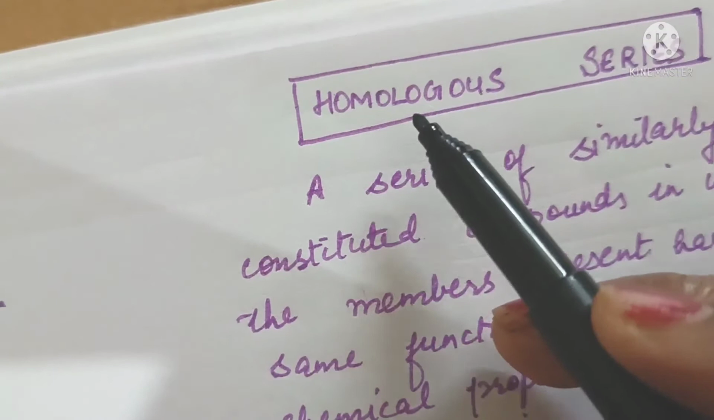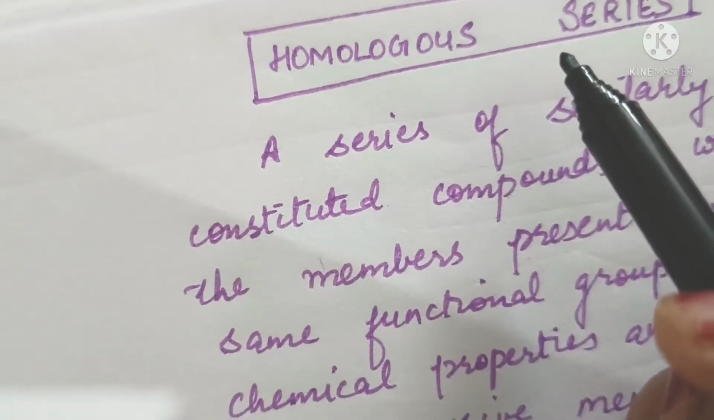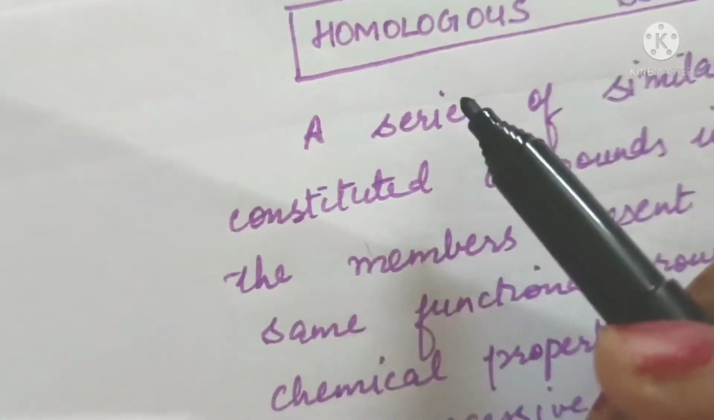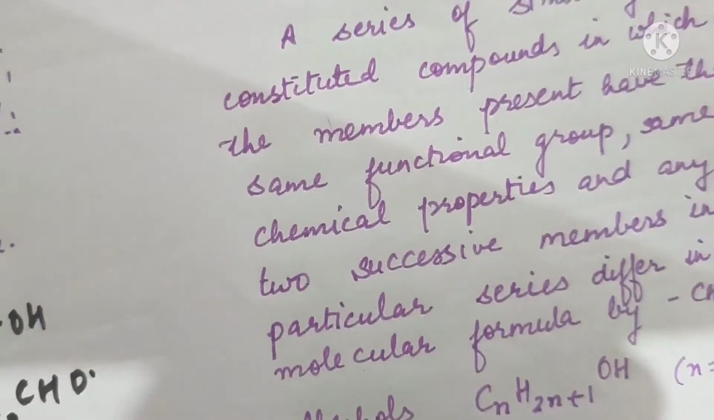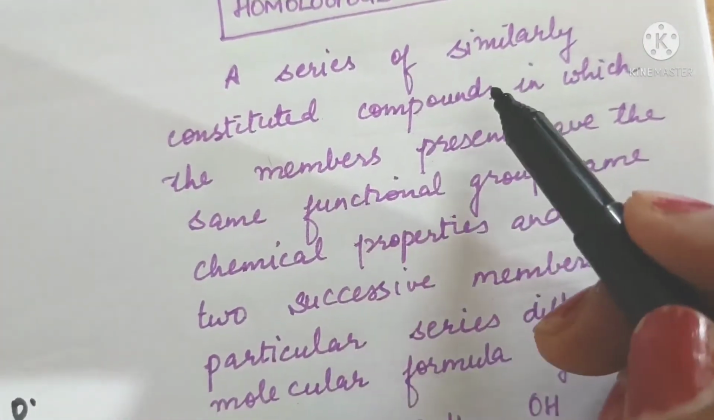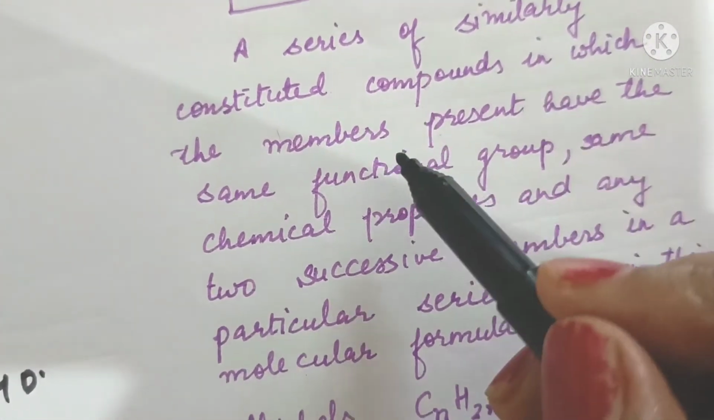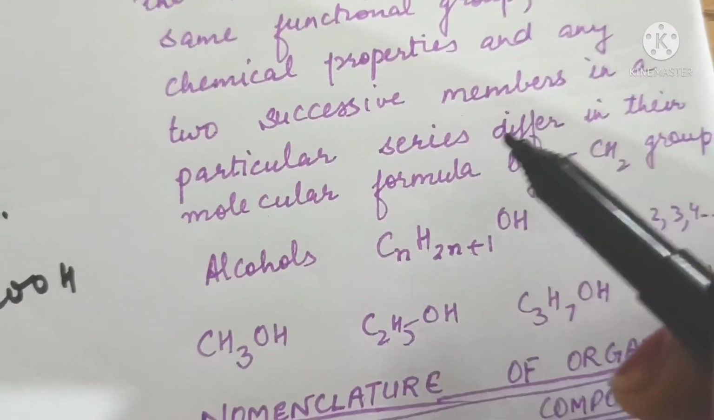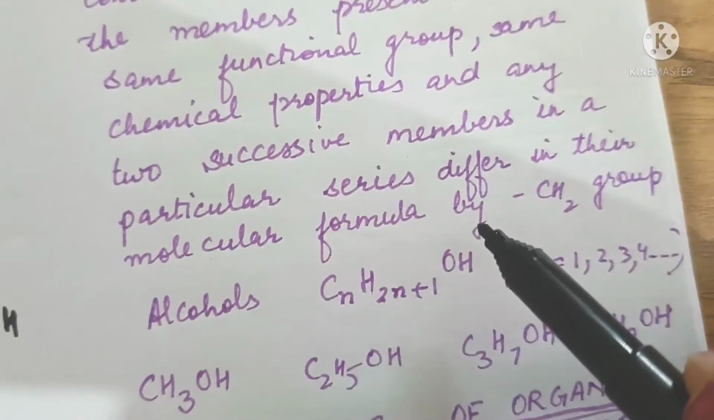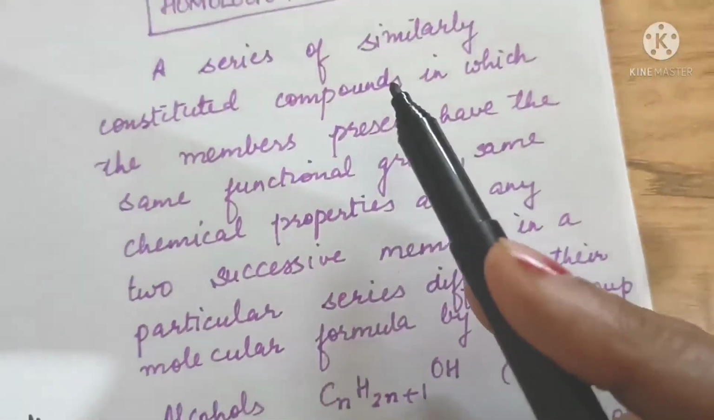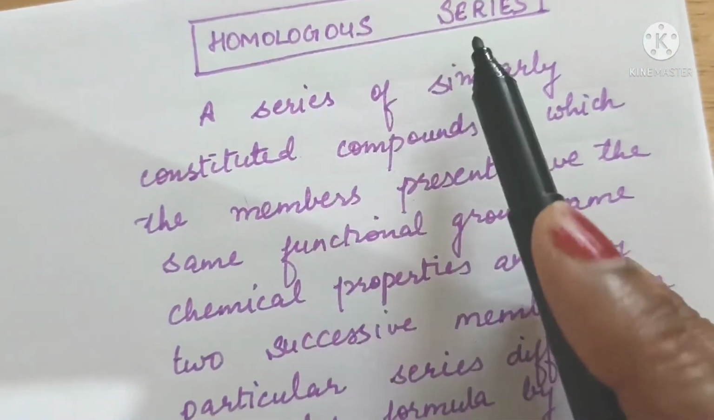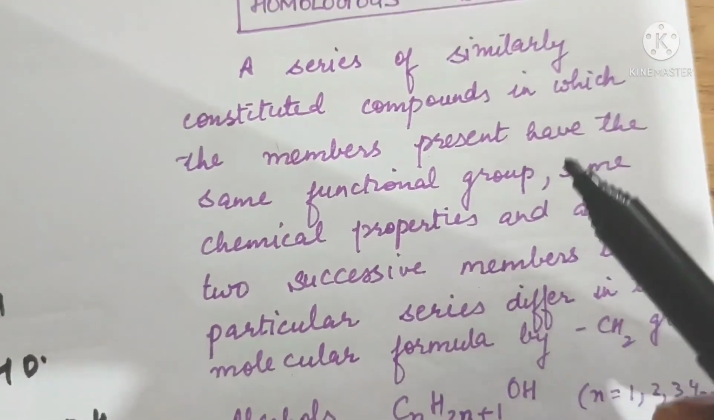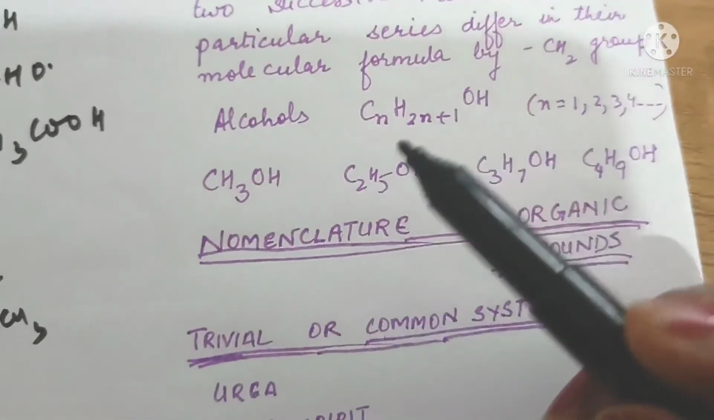A compound containing carbon and hydrogen only is called a hydrocarbon. But if hydrogen is replaced by some functional group, and a series of such compounds can be formed which obey the same general formula, in which the members present have same functional group, same chemical properties, and two successive members in a particular series differ in molecular formula by CH2 group, then such a series of compounds is called homologous series. By studying homologous series, the study of organic compounds becomes easier and systematic.